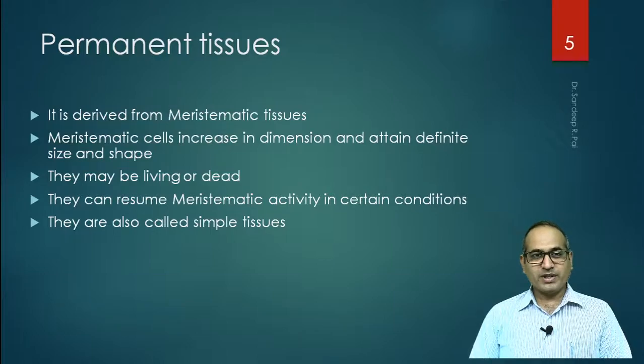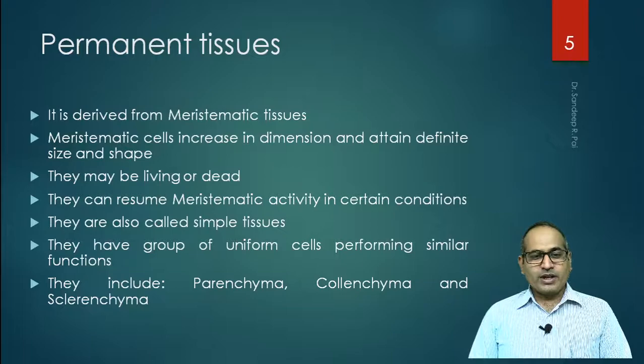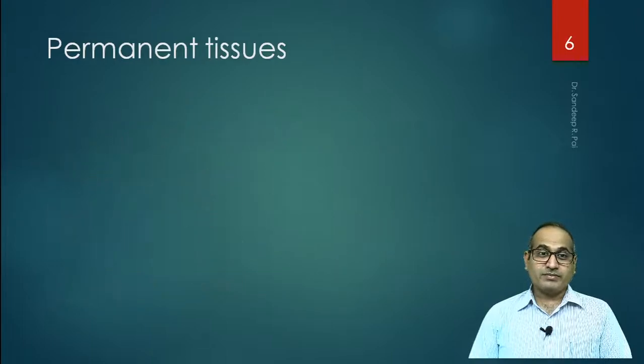So they are also called simple tissues. They have a group of uniform cells performing similar functions. Now this we have already studied in the basics of tissues, that when we say it is a tissue, all the cells are uniform and they function similarly. So this point can be mentioned in each tissue section that we learn, so that will add to the scoring in your examinations. The permanent tissues include parenchyma, collenchyma and sclerenchyma.